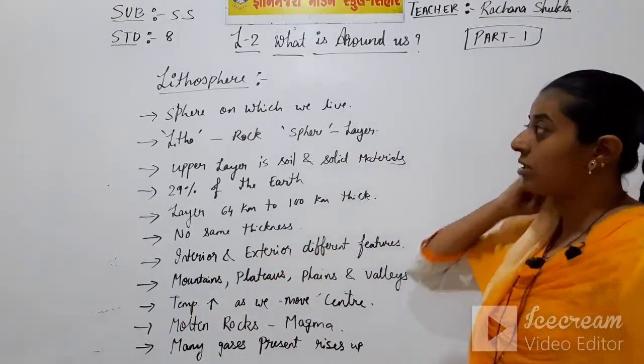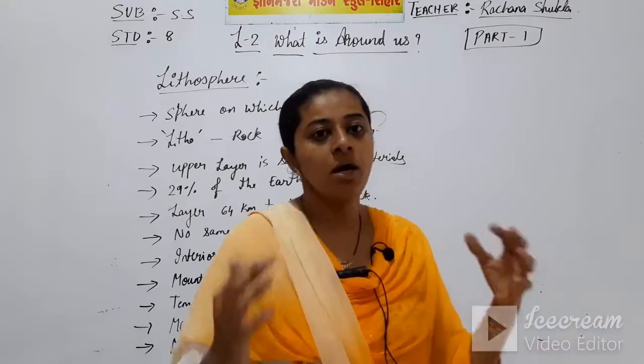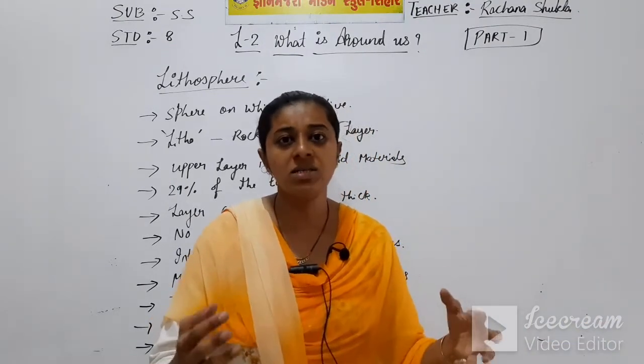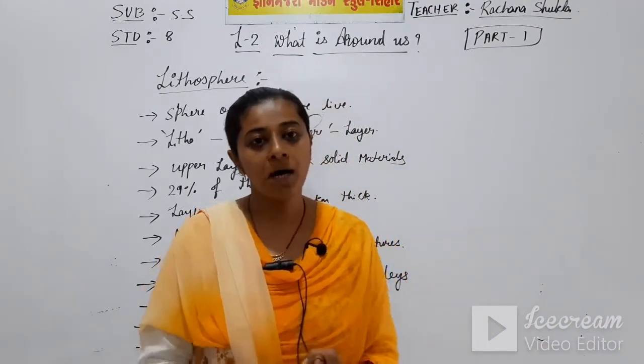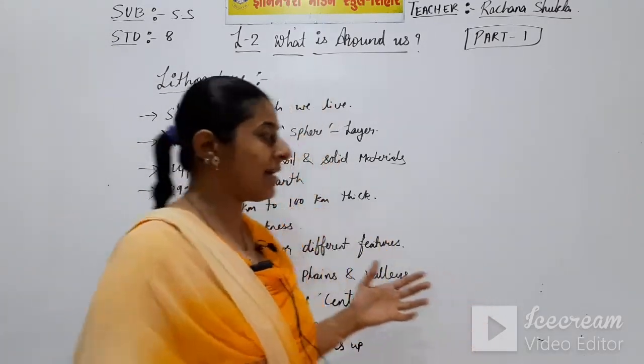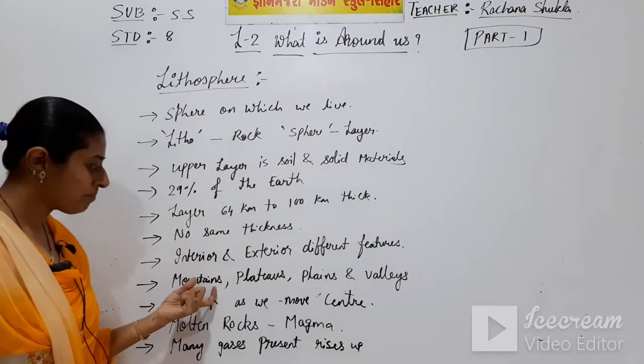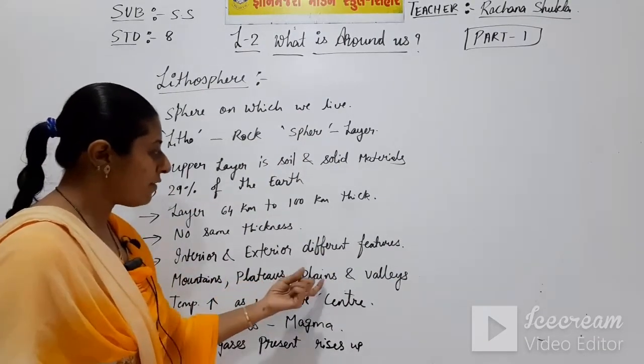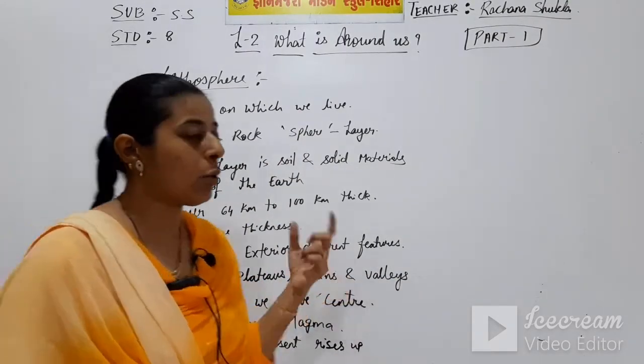Talking about the different forms of lithosphere. Lithosphere does not just mean a piece of land; on land we have different physical features, that is we have mountains, plateaus, plains and valleys.